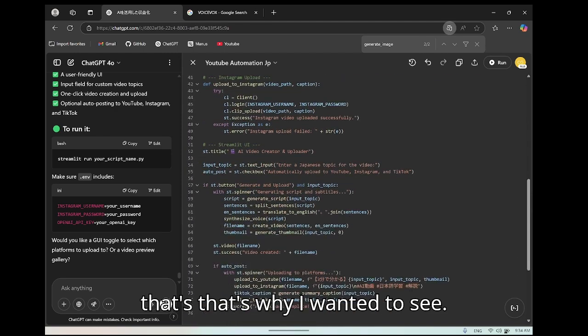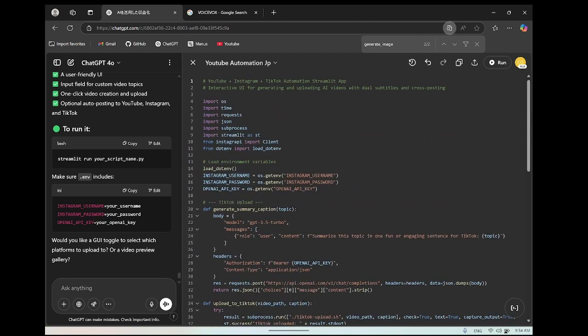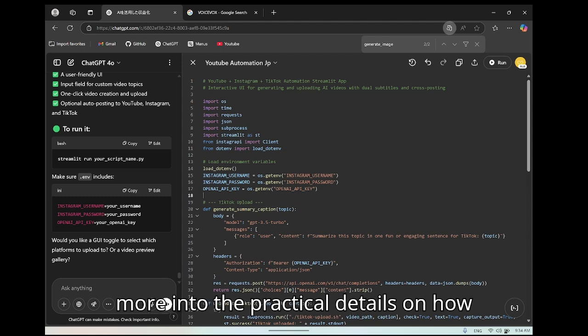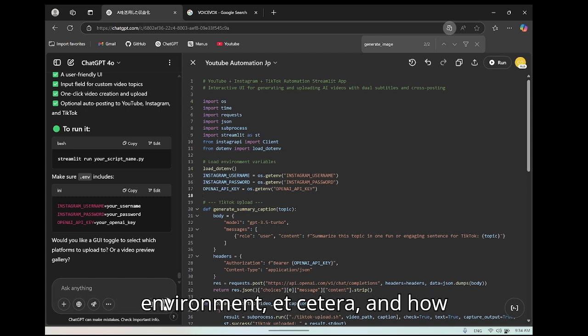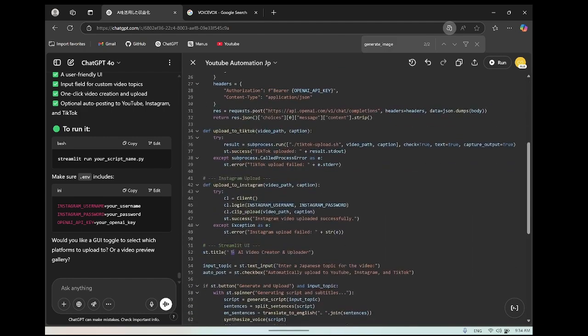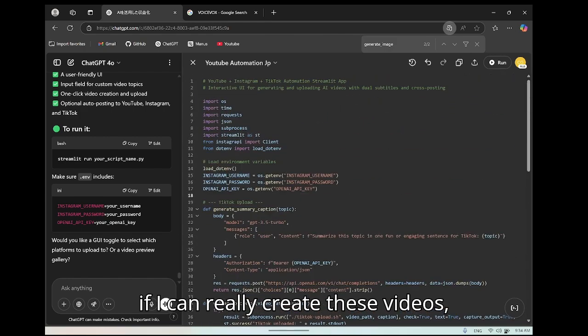For the moment, I think that's what I wanted to see. And next time we'll go a bit more into the practical details on how to execute the code, how to set up the environment, etc., and see if I can really create these videos, how they look, and how it can be adjusted. So that's the plan.